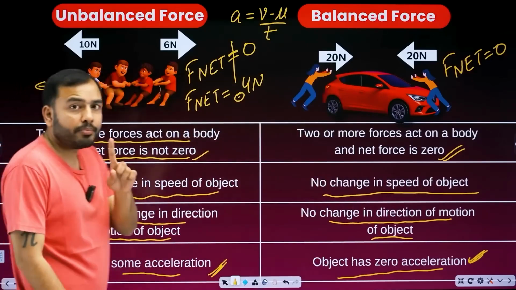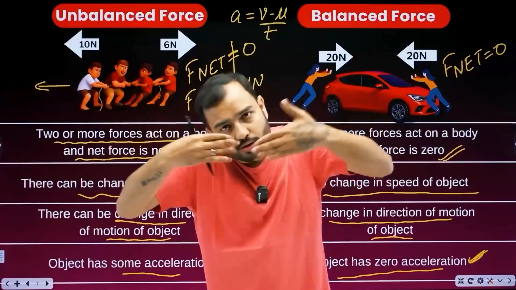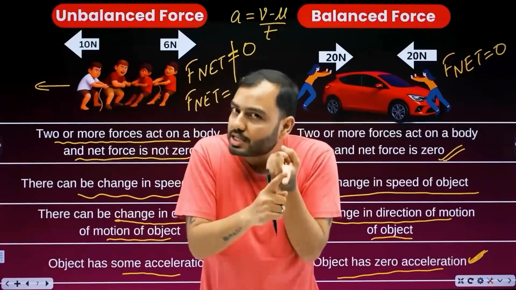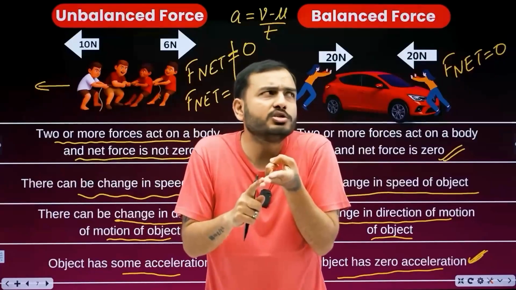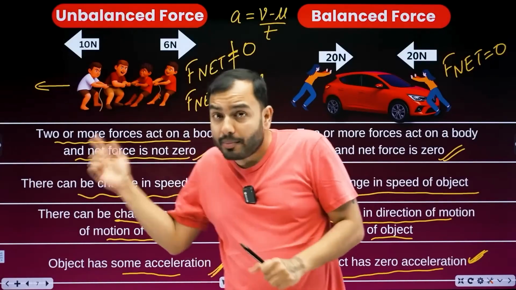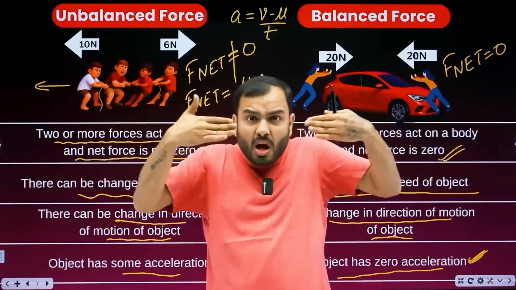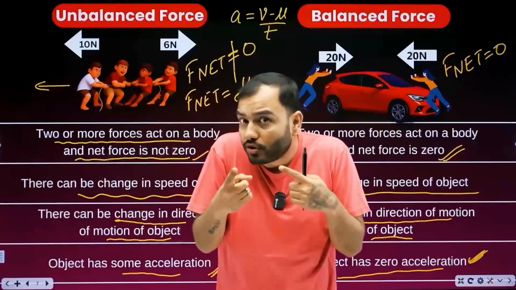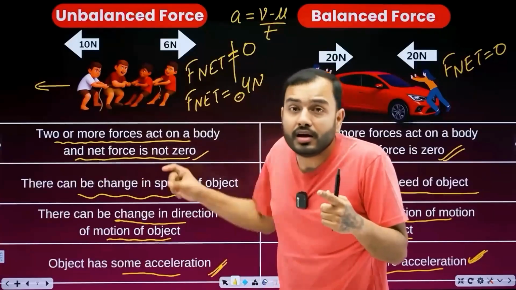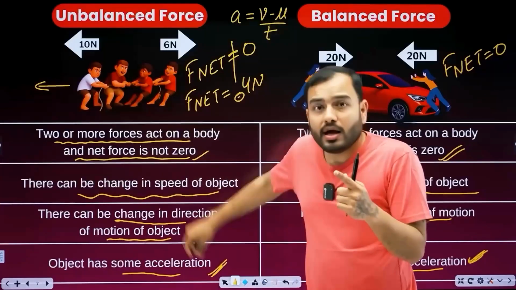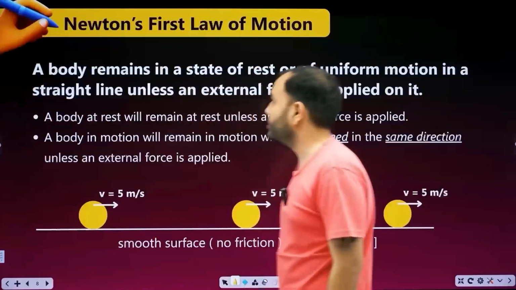Is it clear what is balanced? Two equal and opposite forces. Net force zero. Speed will not change. Direction will not change. Acceleration will be what? Speed will not change, so zero. Unbalanced force: unequal and opposite forces. Net force is not zero. Speed change can happen. Direction change can happen. And acceleration too would happen. Very good. Let's move forward.